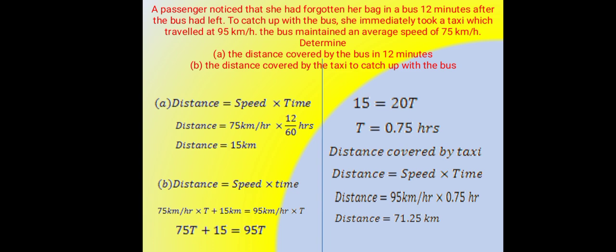A passenger noticed that she had forgotten her bag in her bus 12 minutes after the bus had left. To catch up with the bus, she immediately took a taxi which traveled at 95 km per hour. The bus maintained an average speed of 75 km per hour. Determine A. The distance covered by the bus in 12 minutes. B. The distance covered by the taxi to catch up with the bus.